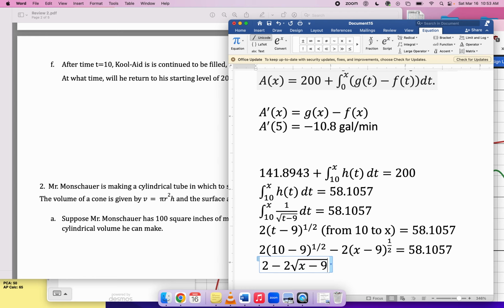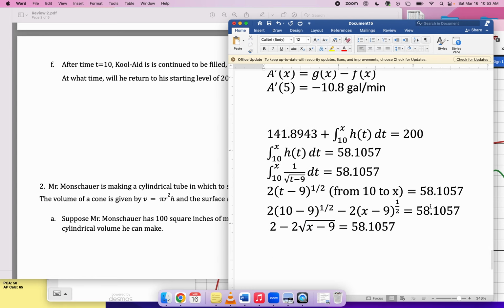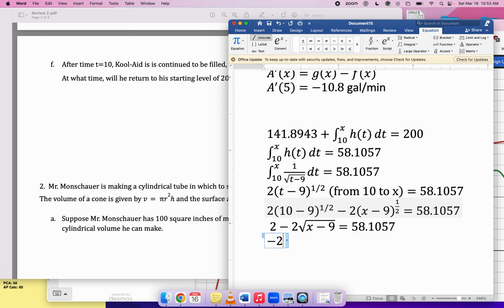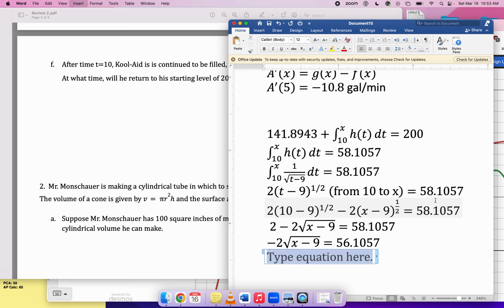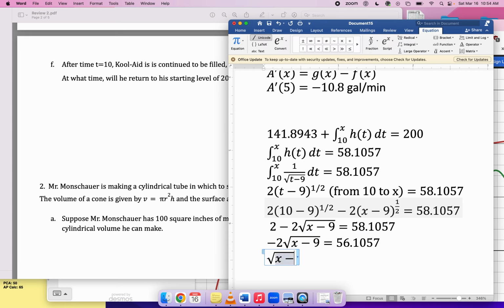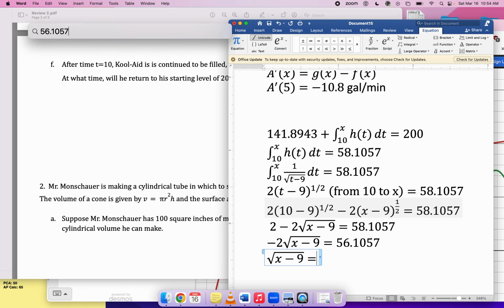So we have this equation here, 58.1057. So I just need to solve this equation. Subtract 2: negative 2 root x minus 9 equals 56.1057. Then divide by negative 2, I get that equals 56.1057 divided by 2.